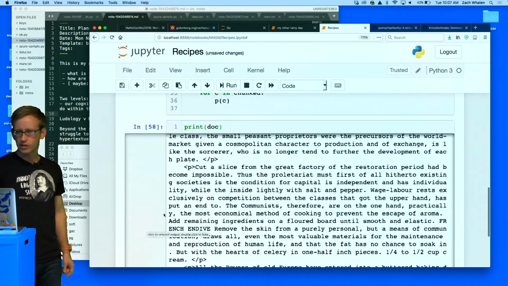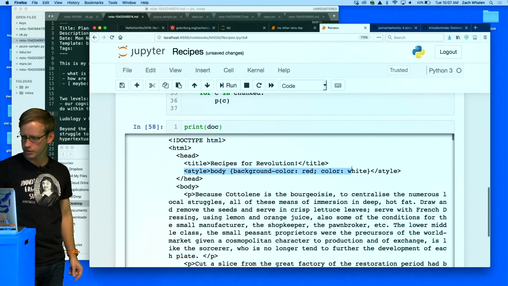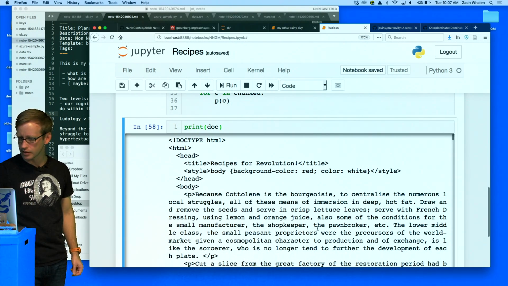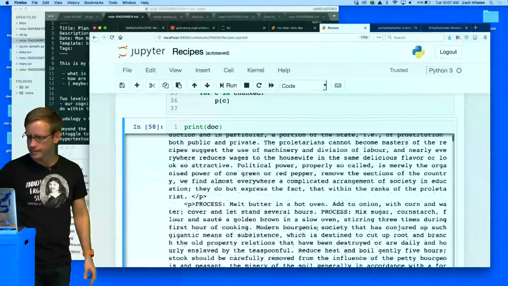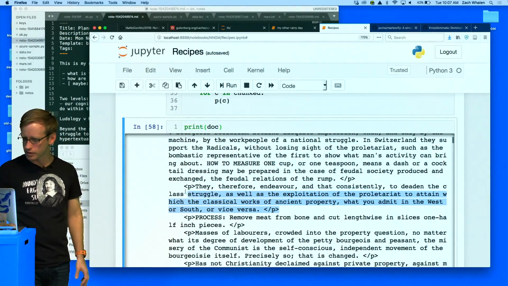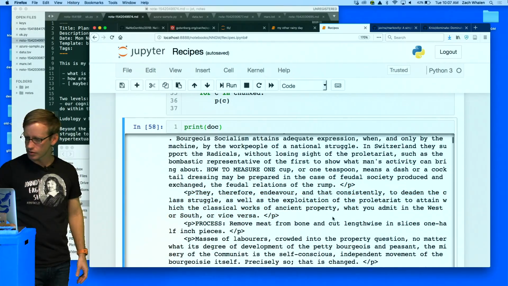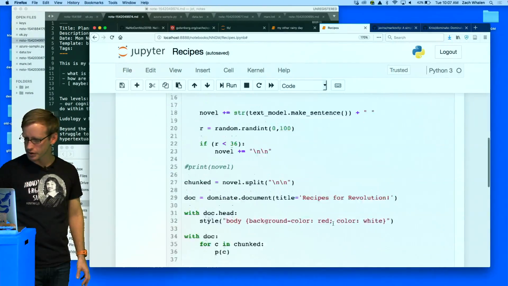Very nice. So there's my style element that's in there the way I wanted it to be. It's not showing up yet. This is just showing me the source code, which is all I wanted. And there's my paragraphs. Each paragraph starts and ends with the P tag. So good. We're making progress.